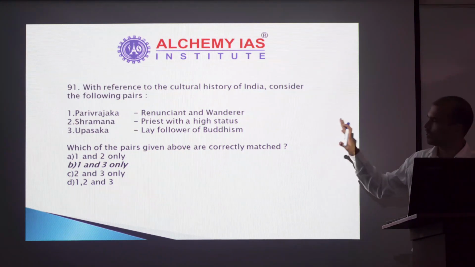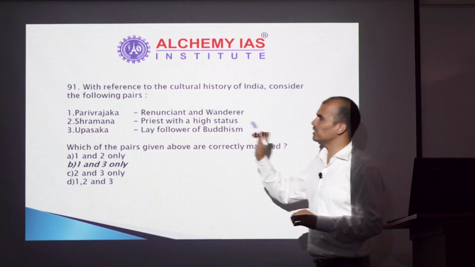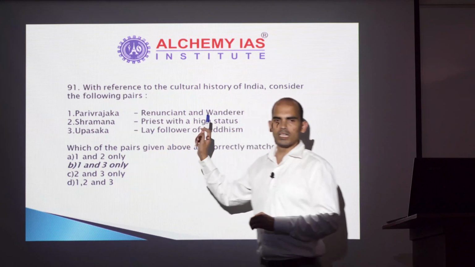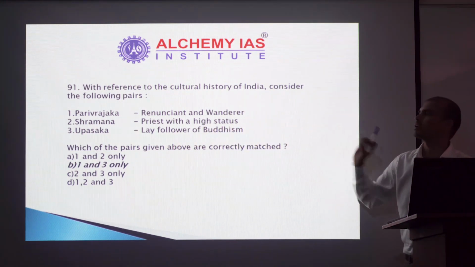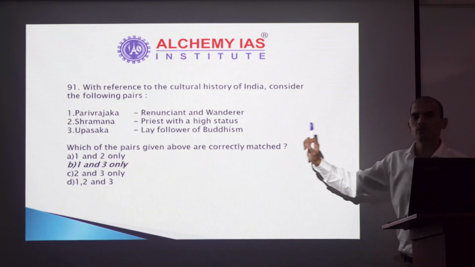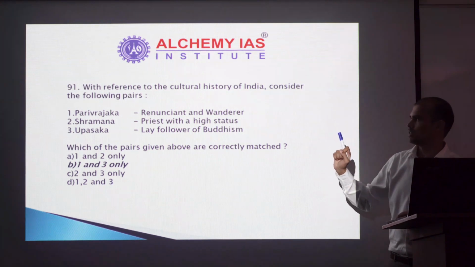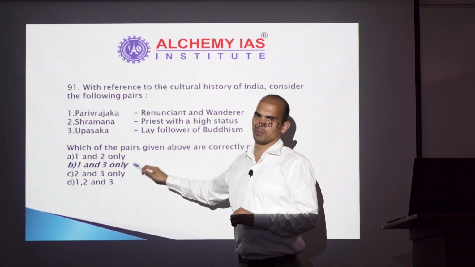Again, art and culture history. If you know, attempt. If not, do not attempt. One easy pick in this question was Shramana. This was something you would have come across while studying your ancient history or art and culture. These were not the priests with high status. These were more of wanderers. So when you see that 2 is wrong, you automatically get the answer, that is option B.